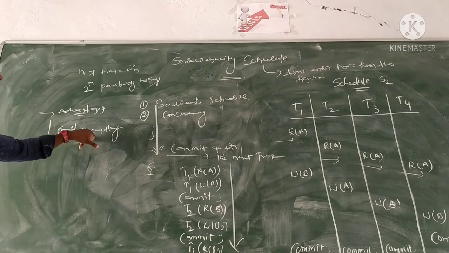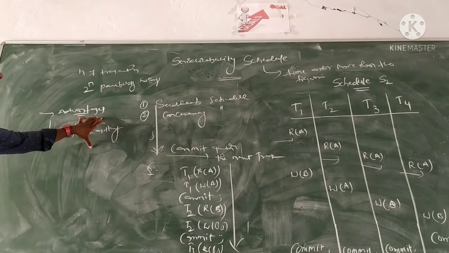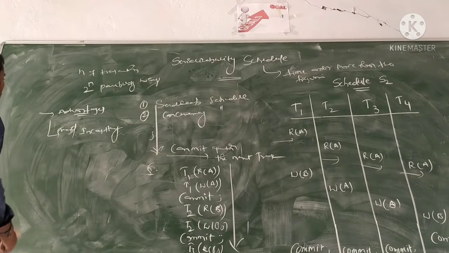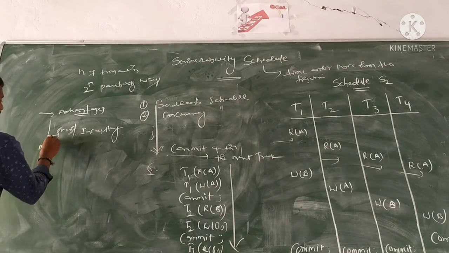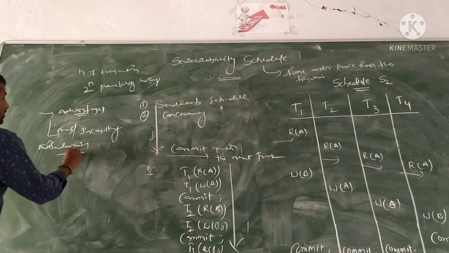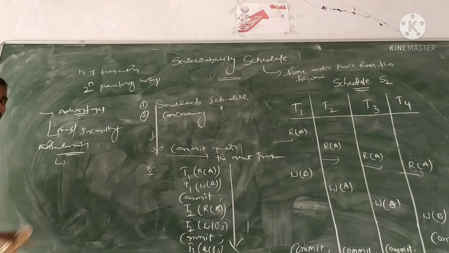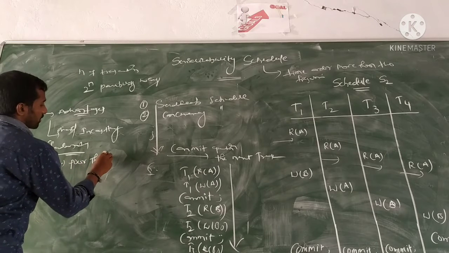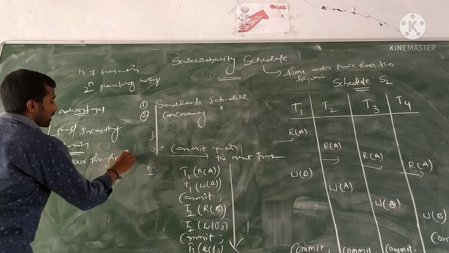Inconsistency means a transaction is not consistent with another transaction. The disadvantage of serializable schedule is poor throughput.